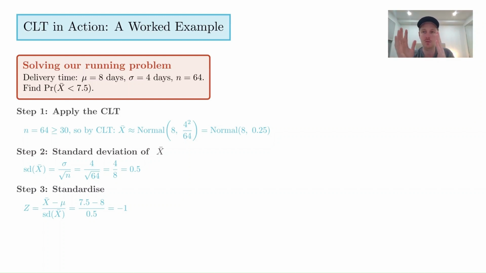And sometimes when we know we've got normal data, which we do here because we know that the central limit theorem applied to any population distribution will give us a normal distribution, we can use this standardization process to transform our distribution into a standard distribution and then use that to calculate probabilities.